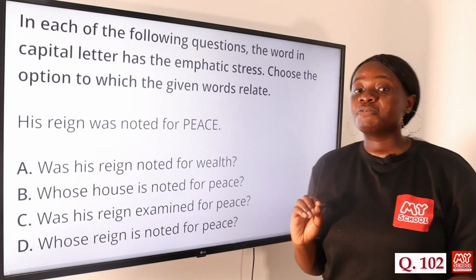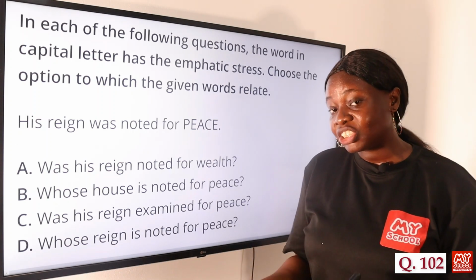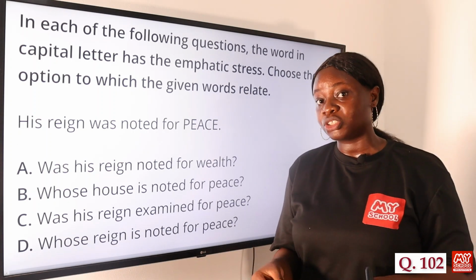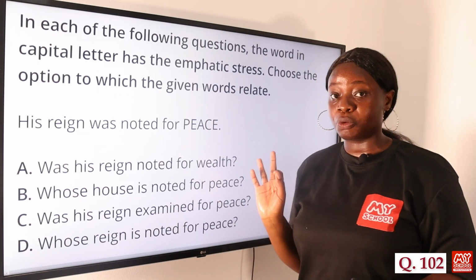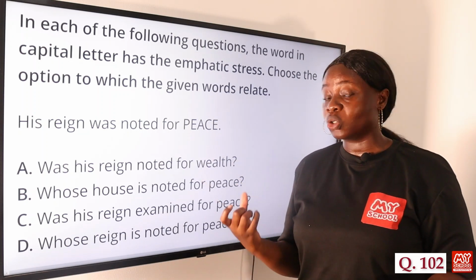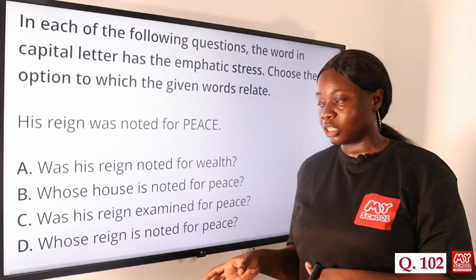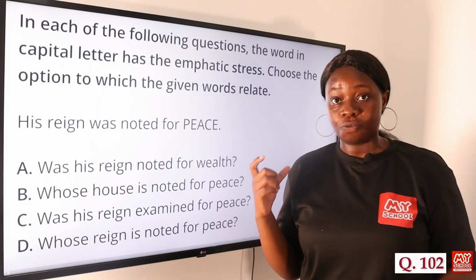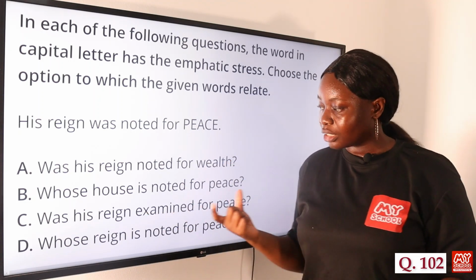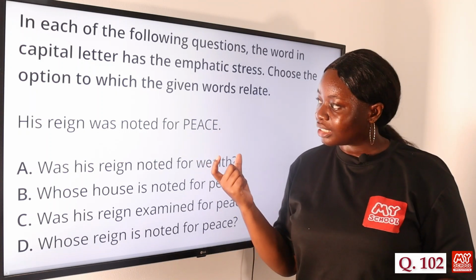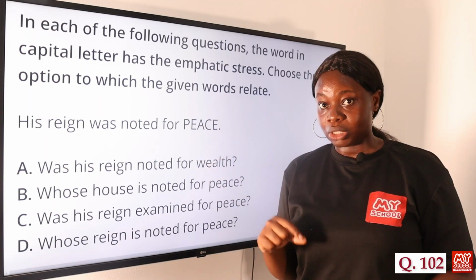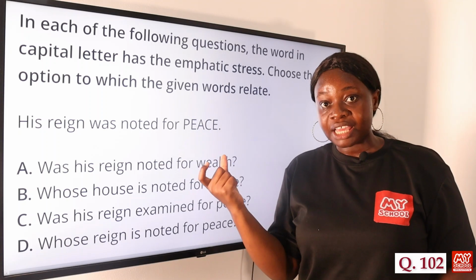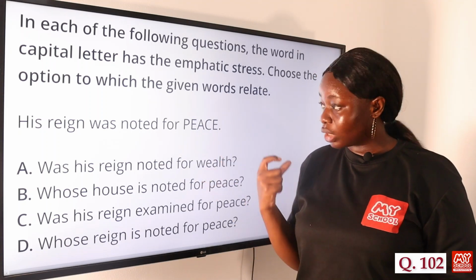So when it comes to emphatic stress, it's important to note that emphatic stress is the placement of greater stress on a particular word in a group of words. So this emphatic stress is done either for emphasis or for clarification. In this particular case, it is done for clarification. So someone asked a question, and the person who responded noted that there was a mistake in the question that was asked. So he's trying to make a correction for that particular question.